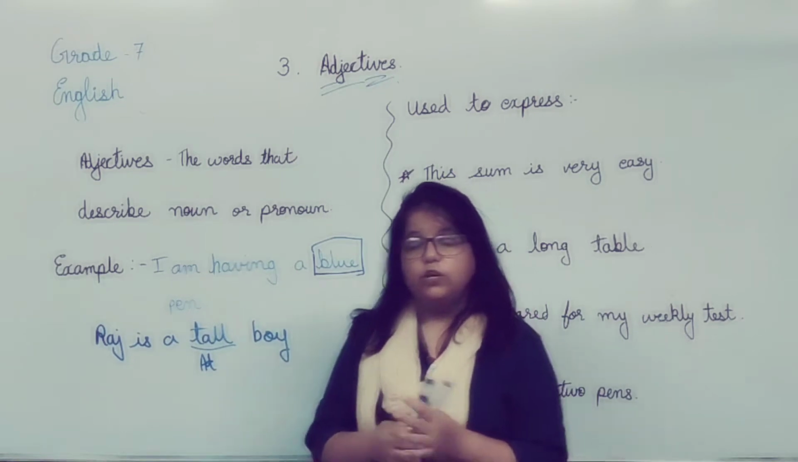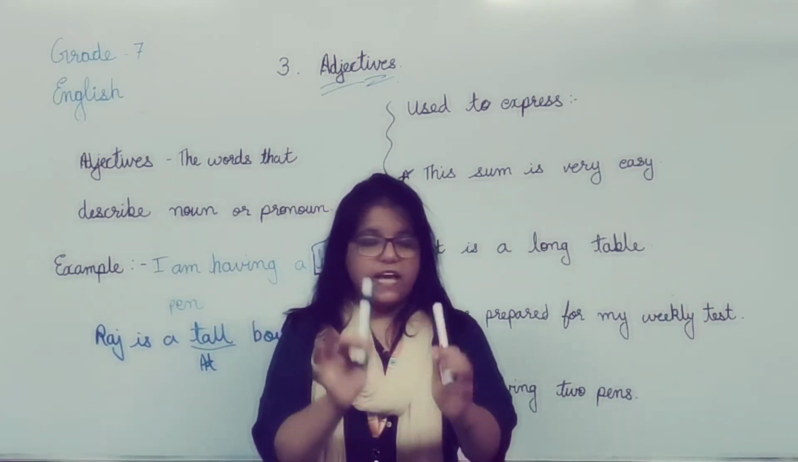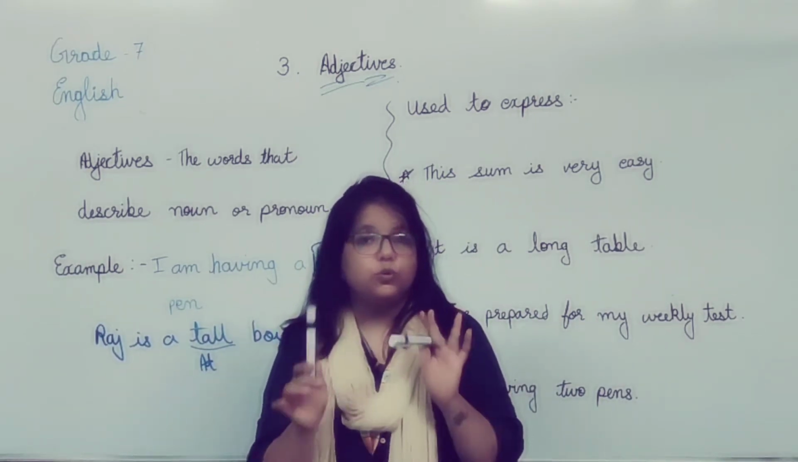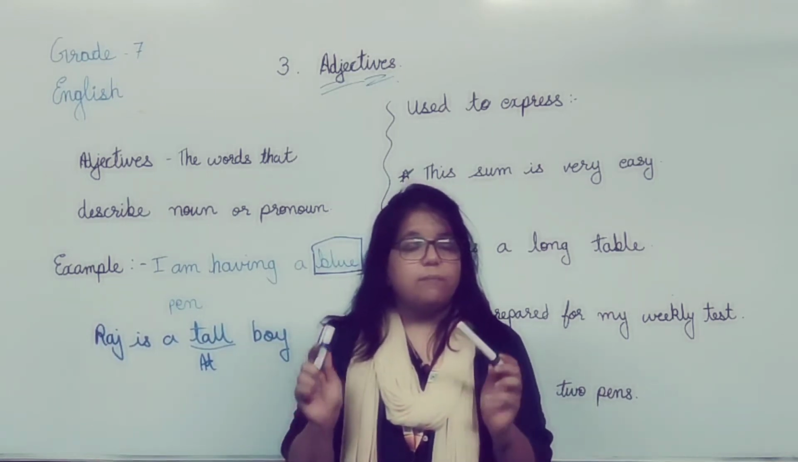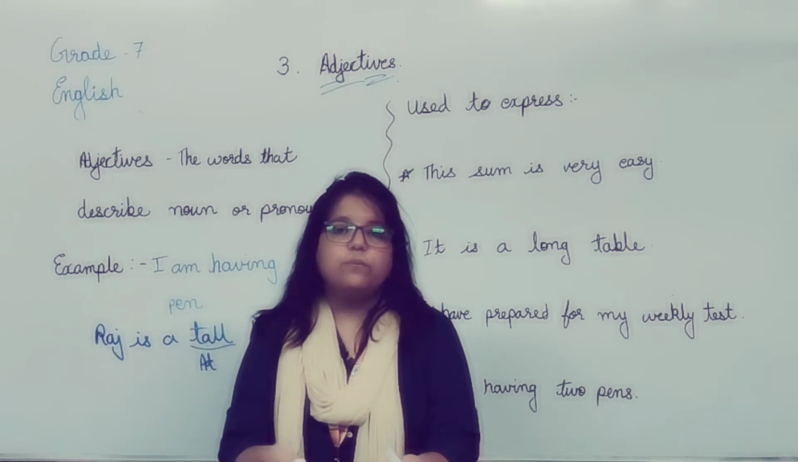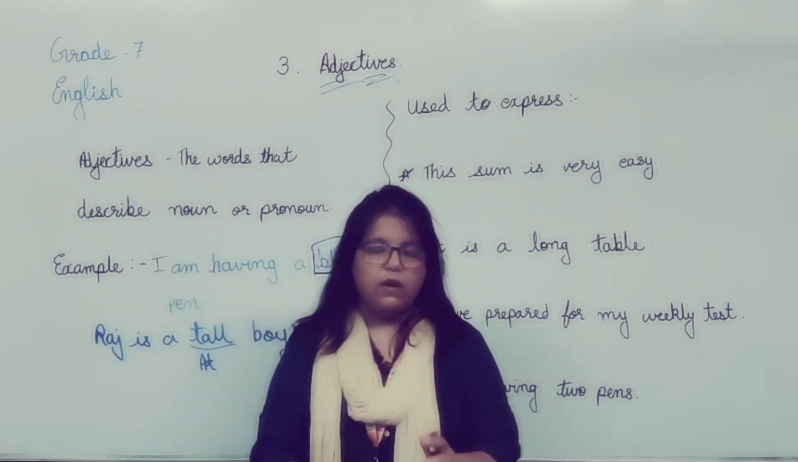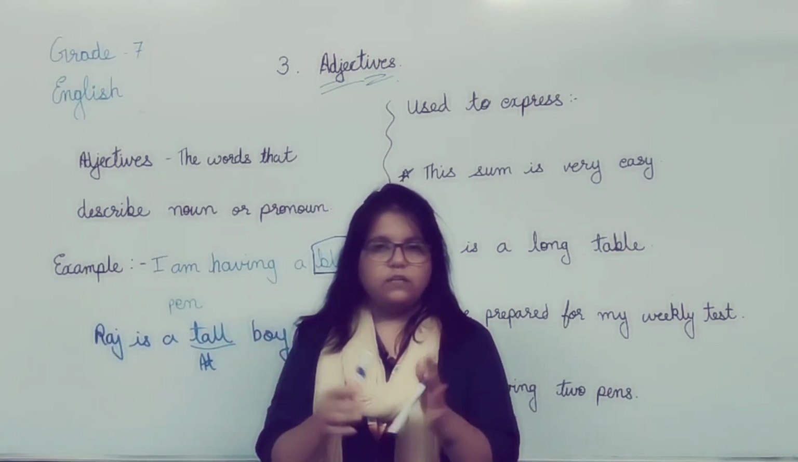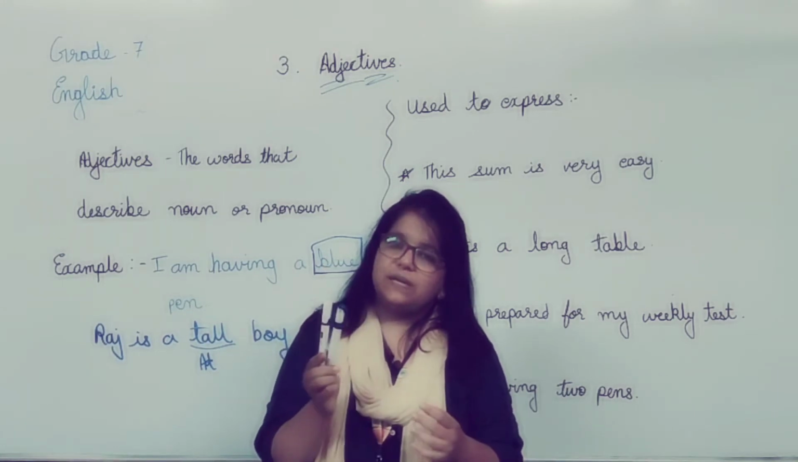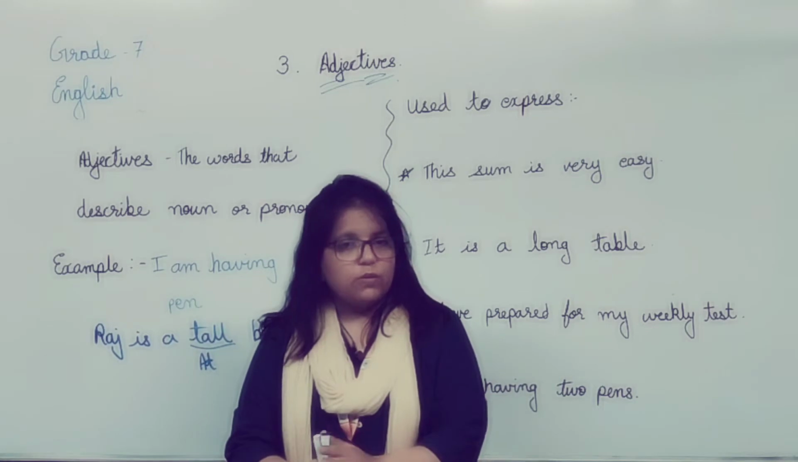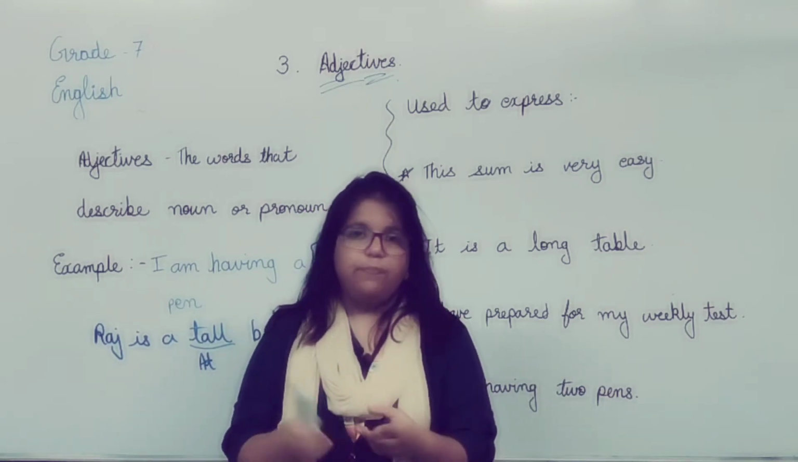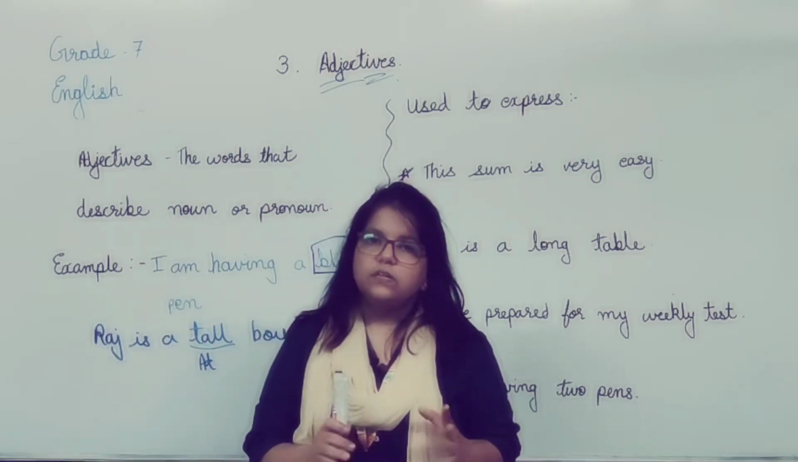I am having two markers. I am having two markers. Here two also becomes an adjective. It gives us more information about the markers which I am having. Two markers, so two here describes the quantity of a noun. So adjectives are the words which describe the quantity of a noun.